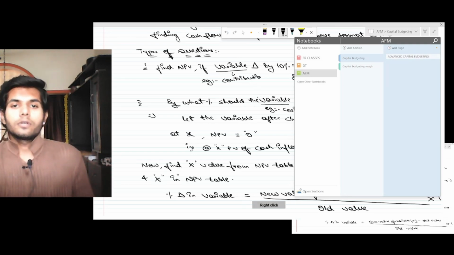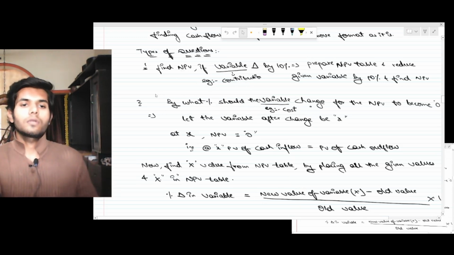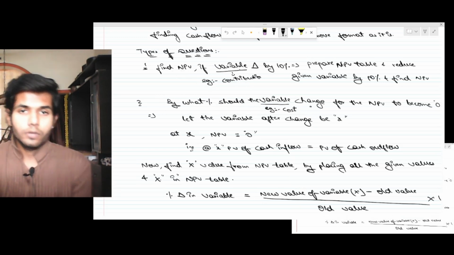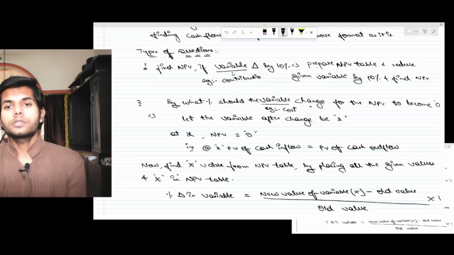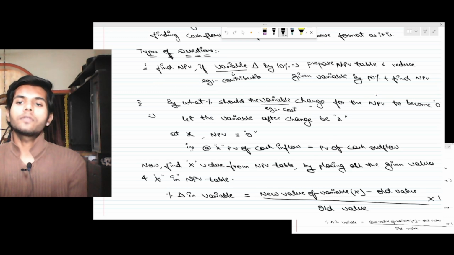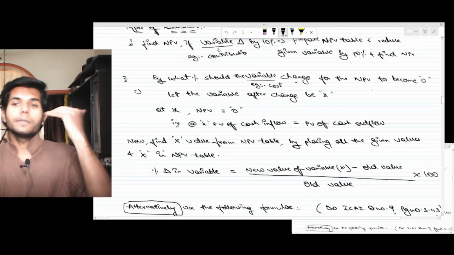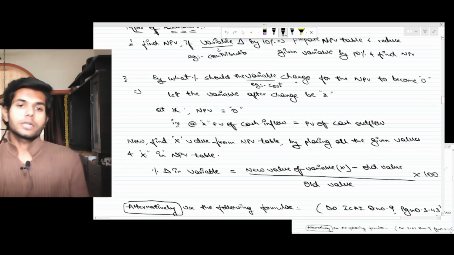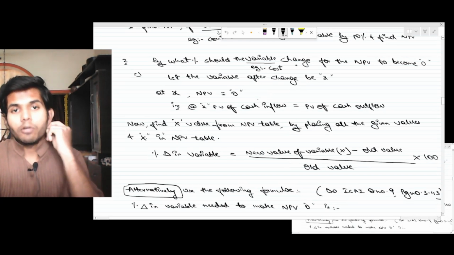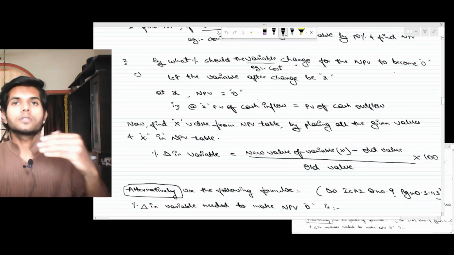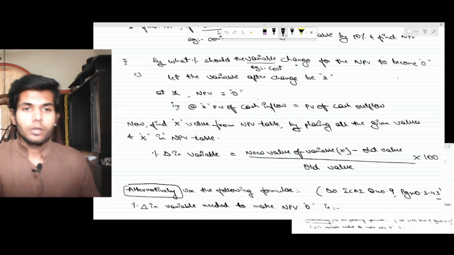Firstly, find NPV if the variable, fixed cost or contribution changed by 10%. For this, you need to prepare the NPV table, change the given variable by 10% and find NPV. Second: by what percentage should the variable change for the NPV to become 0? For this, even I've put all the examples for you. By what percentage should the cost change for the NPV to become 0?